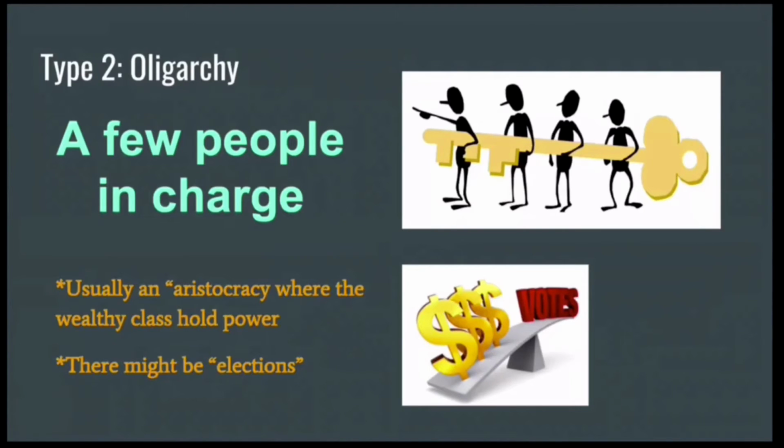The second type is an oligarchy. This is where a few people are in charge. Usually, an oligarchy is an aristocracy, where the aristocrats or the wealthy class hold power. There might be elections, but these aren't usually real, and typically they're rigged by the people in power.